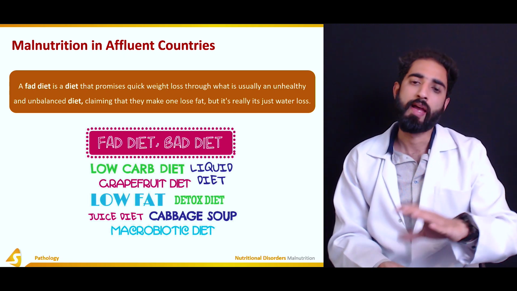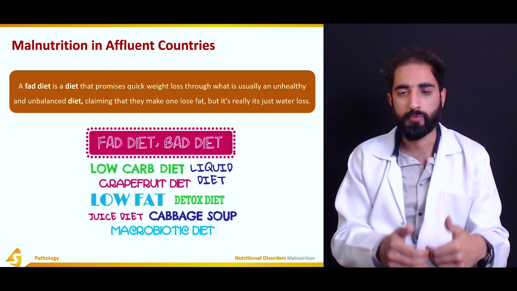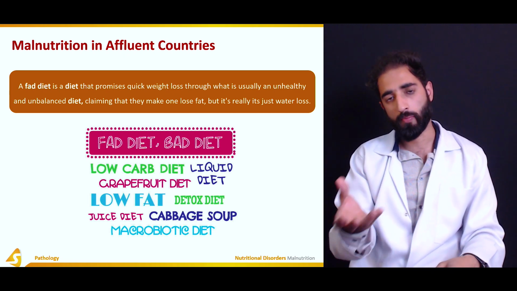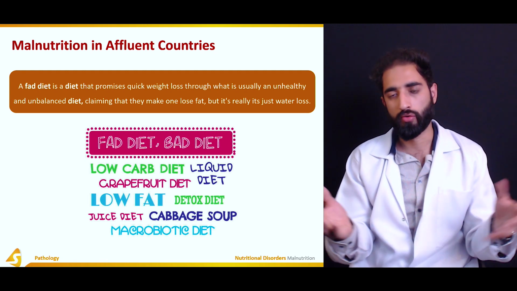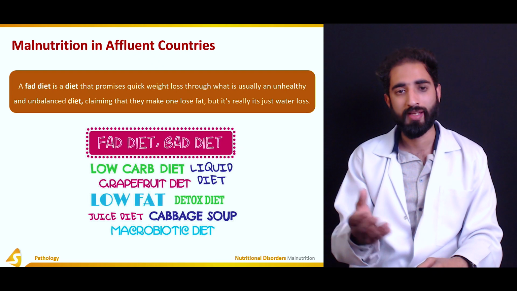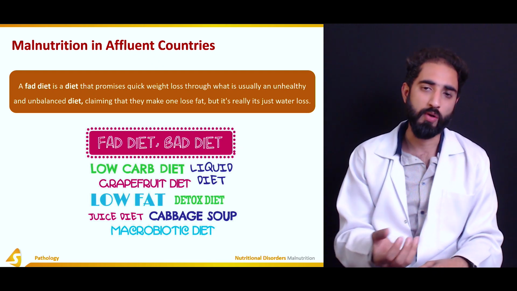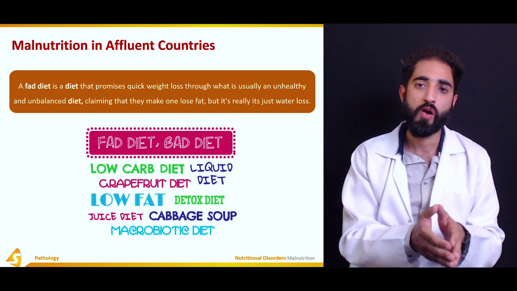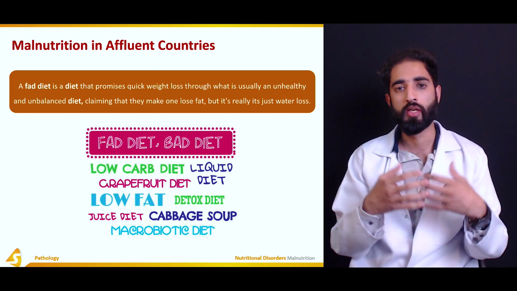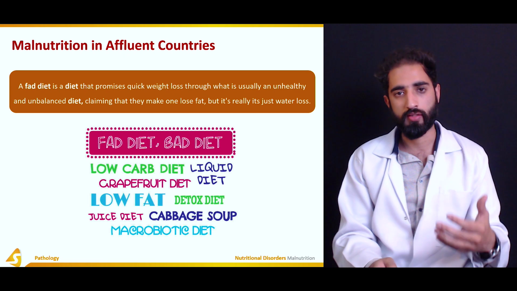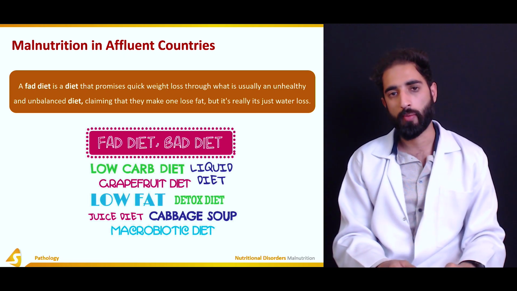As soon as the water part in the body is recovered, that weight loss is also not visible anymore. Secondarily, it also results in malnutrition because that person was deprived of many essential vitamins and nutrients like proteins and other stuff, which would lead to different types of diseases.